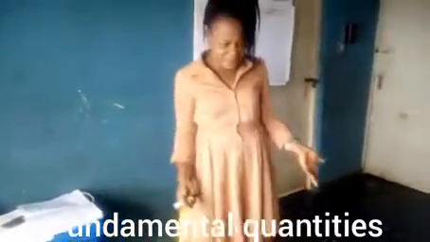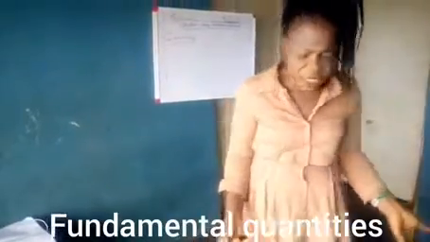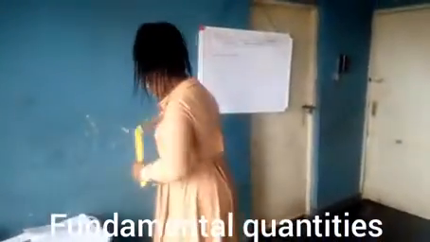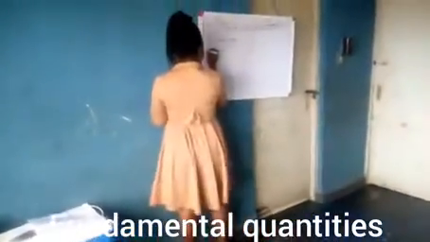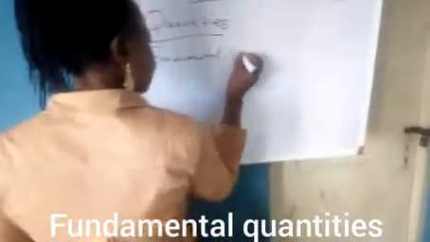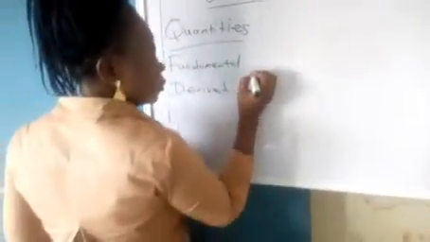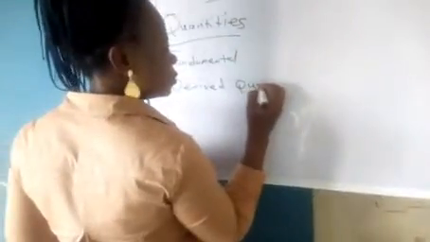Something like mass is a fundamental quantity. These are examples of fundamental quantities. I say we have two quantities: one, fundamental, and derived quantity.